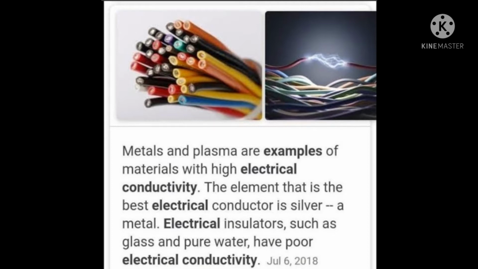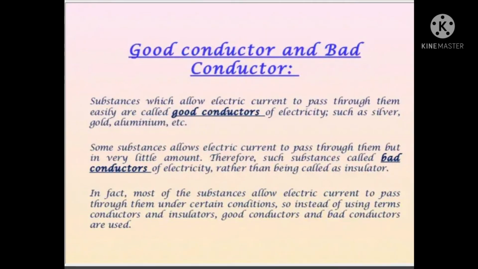The element that is the best electrical conductor is silver, a metal. Electrical insulators such as glass and pure water have poor electrical conductivity.